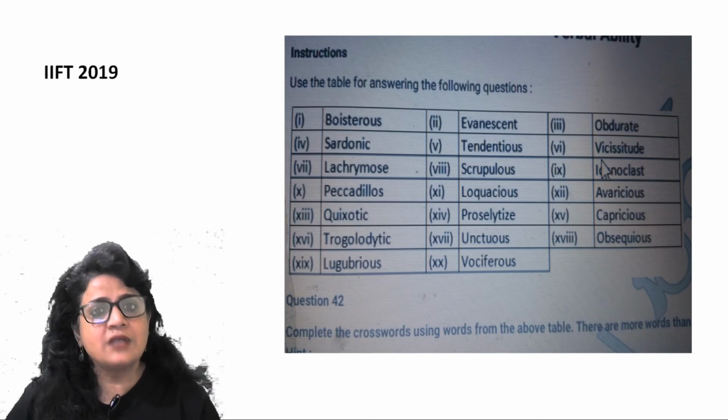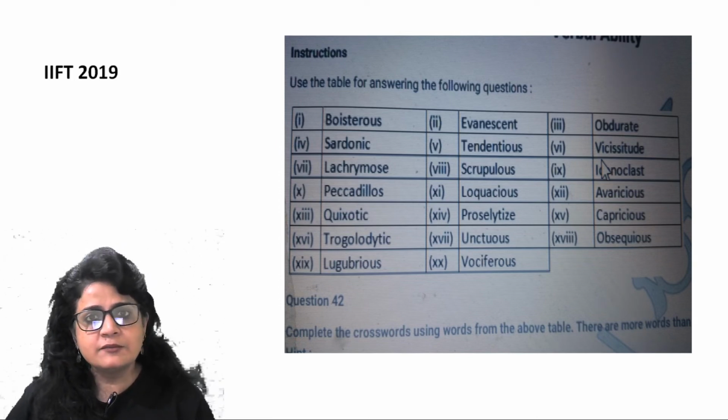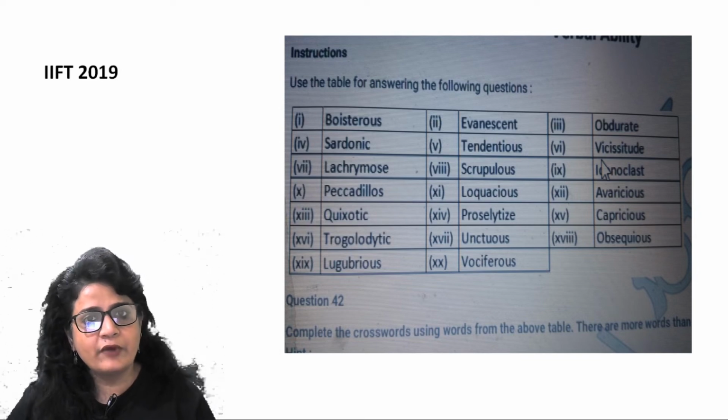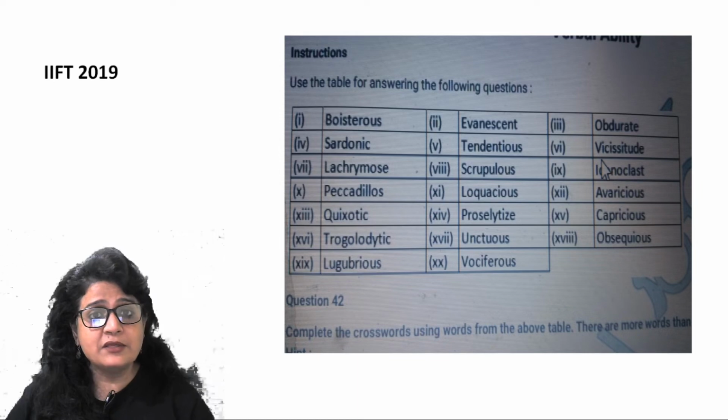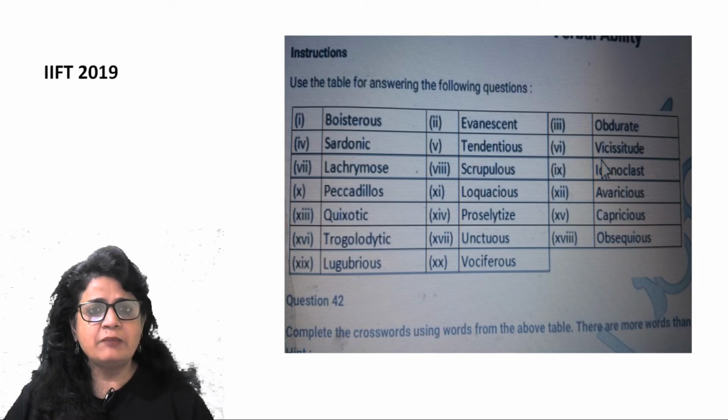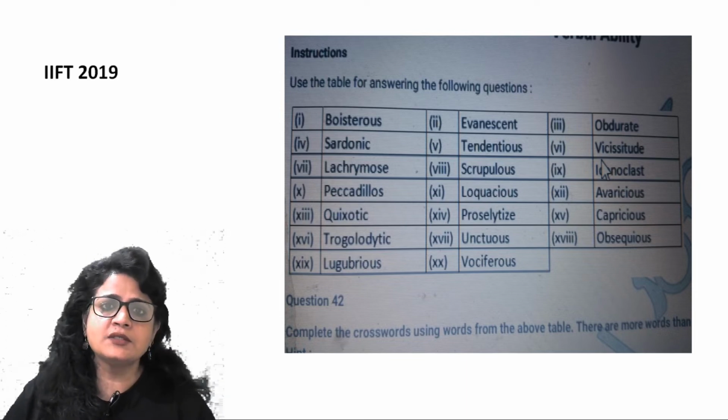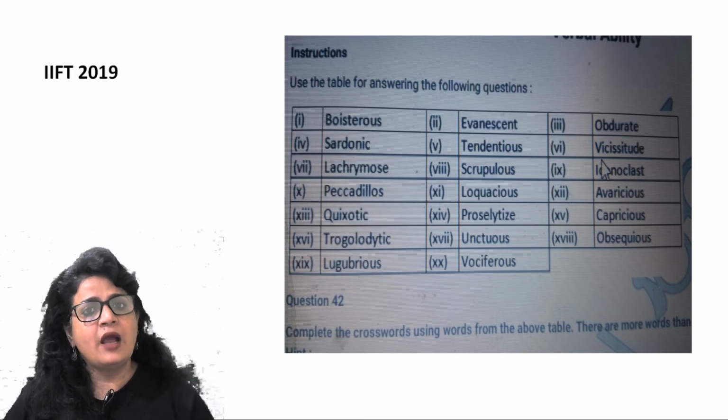Avaricious: avarice is lalach, greed. So avaricious is a person who is extremely greedy, right? Avarice is greed, avaricious is the adjective for a greedy person. Caprice is fickleness, right? He's known for his caprice. That means he can do anything. He's not very predictable. Capricious is also something or someone who is very unpredictable.